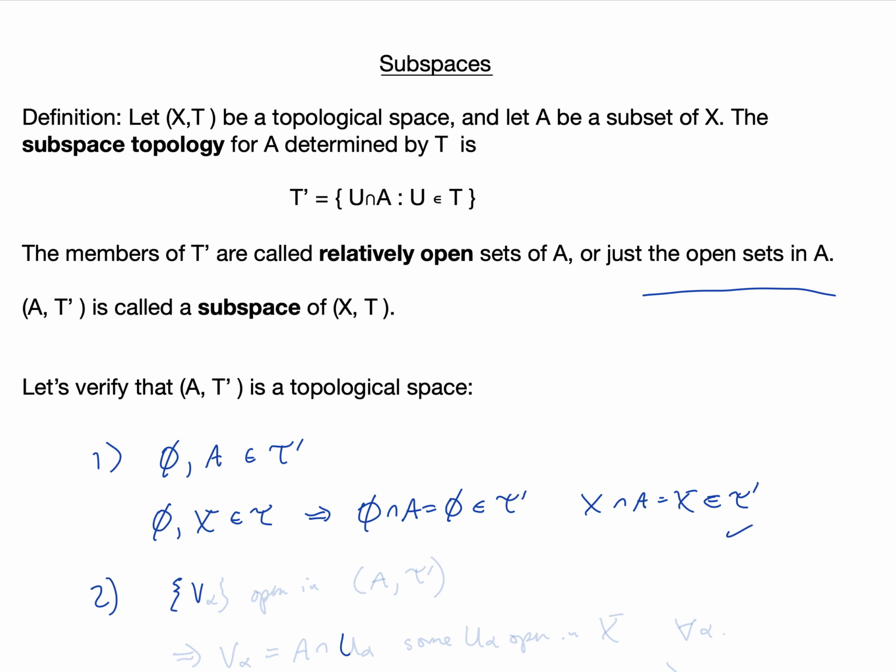So let's let V_α be open in (A, τ'). We want to show that their arbitrary union is also open.